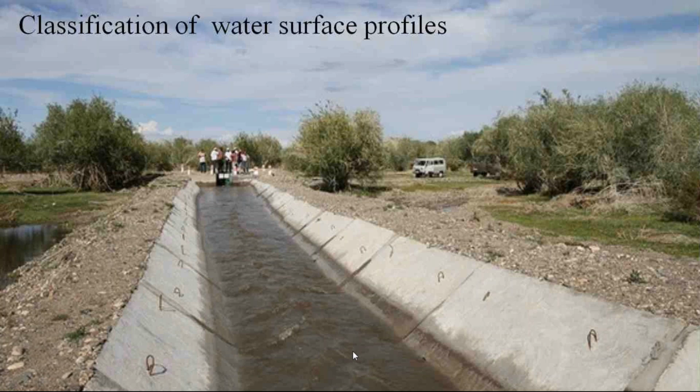If the bottom slope of this open channel is steep slope, we call this water surface profile as S curve. If the bottom slope of this channel is critical slope, we call this water surface profile as C curve. If the bottom slope of this channel is horizontal, we call this water surface profile as H curve.